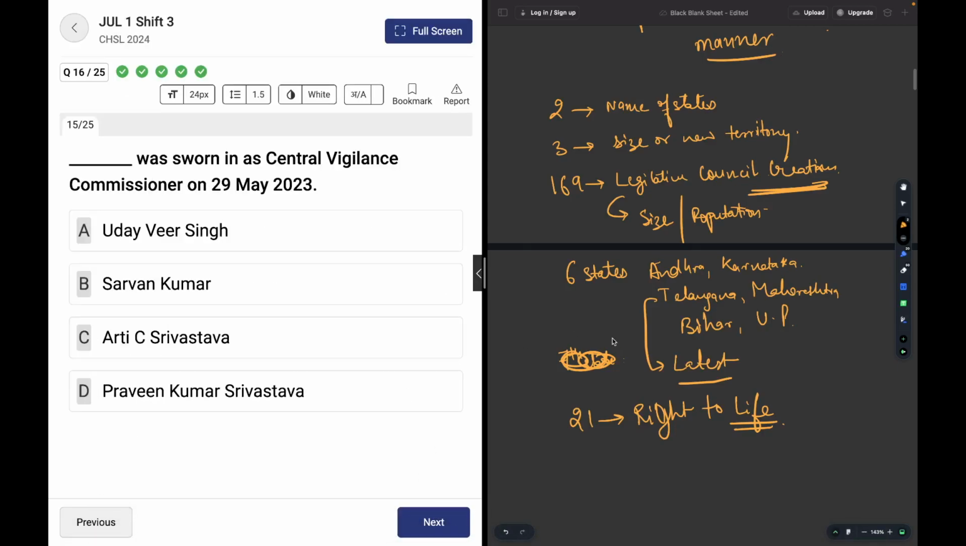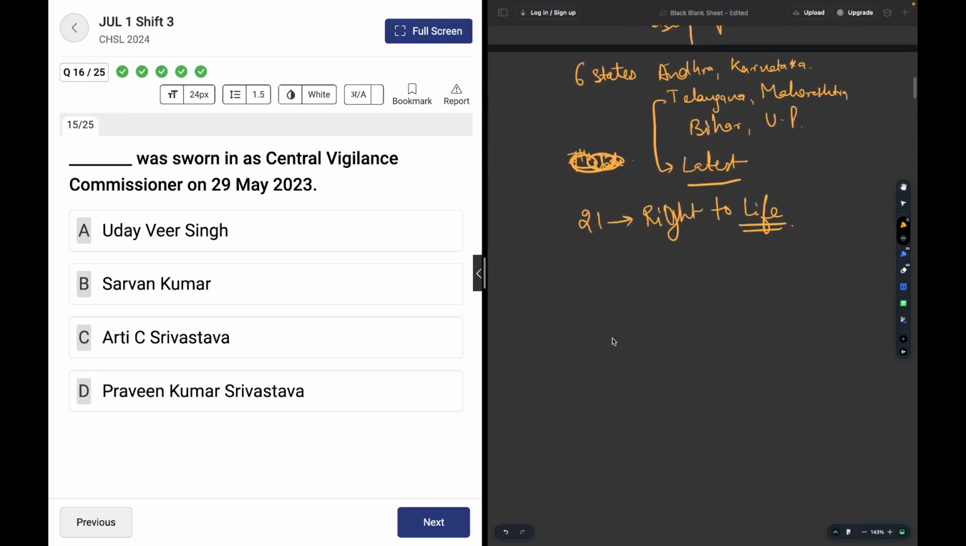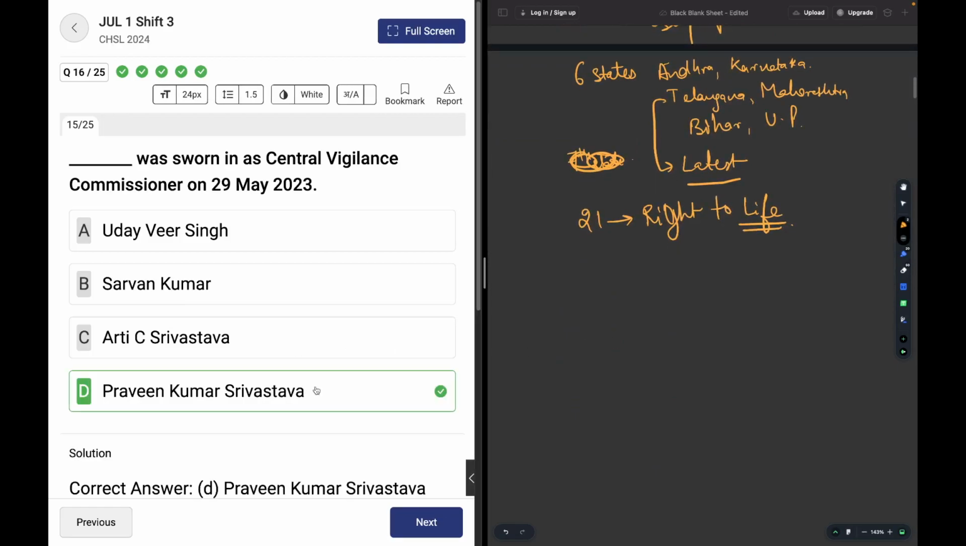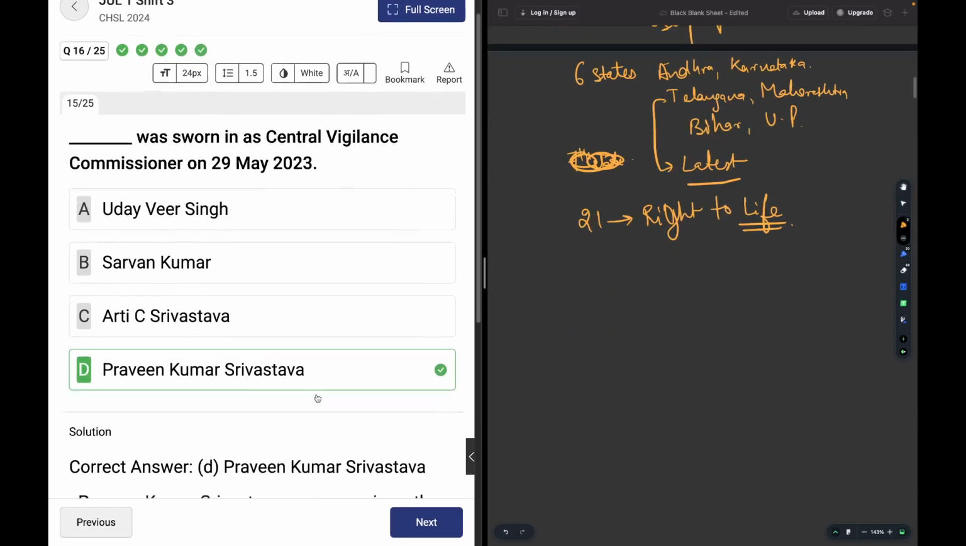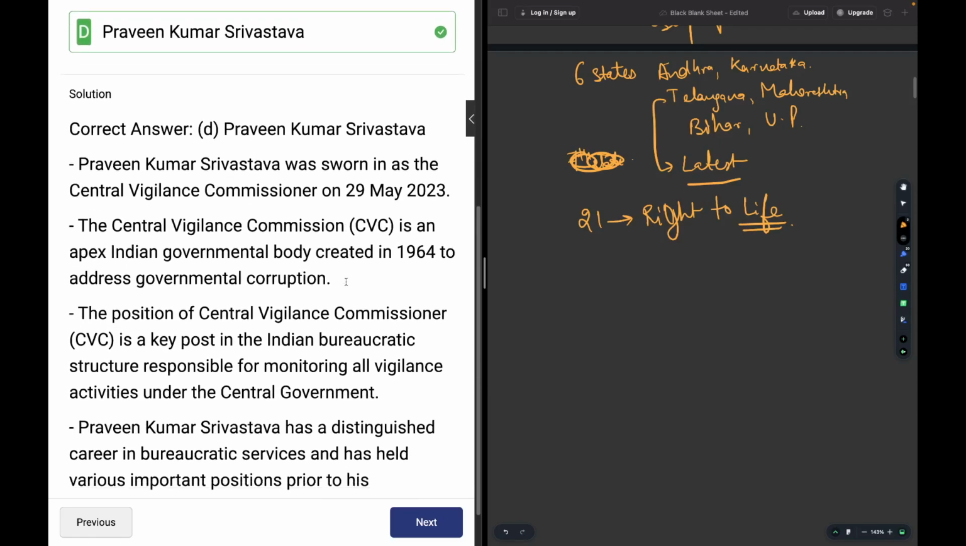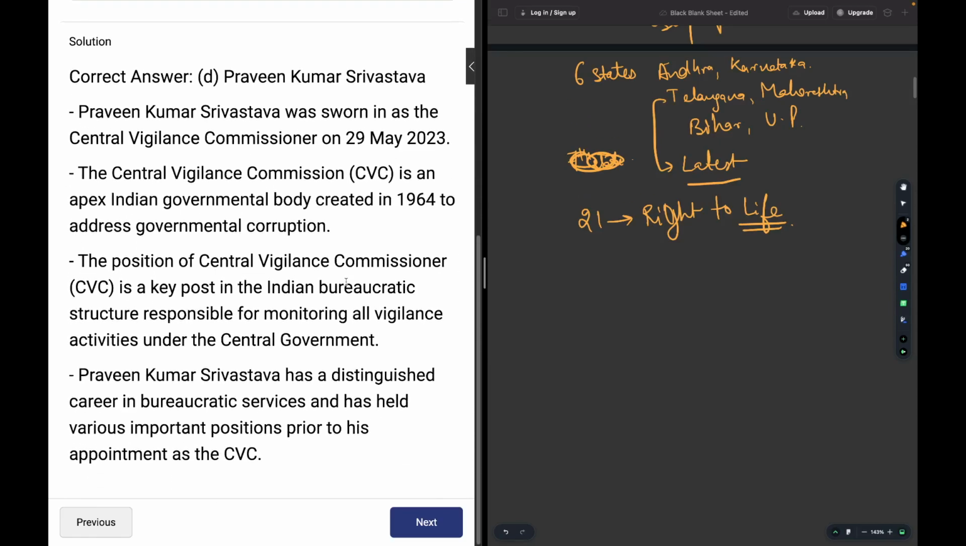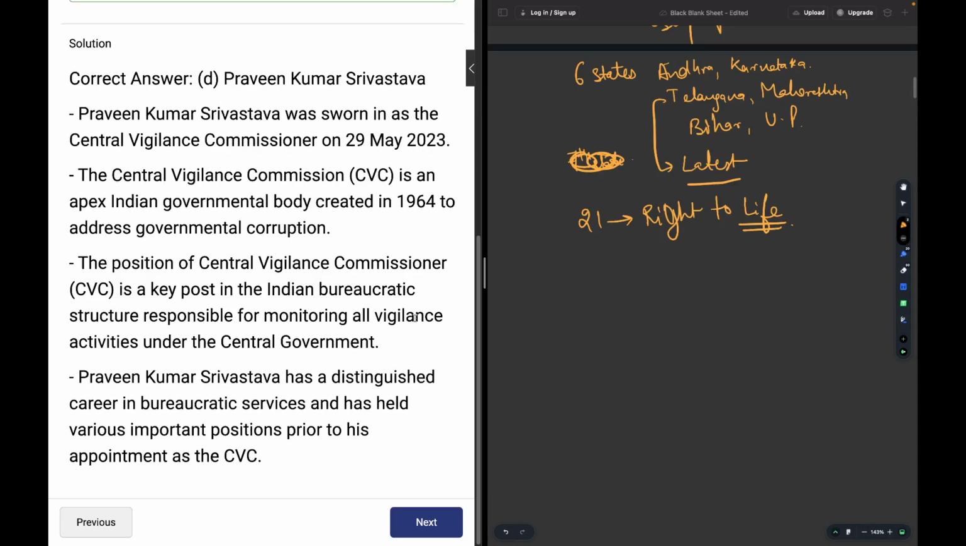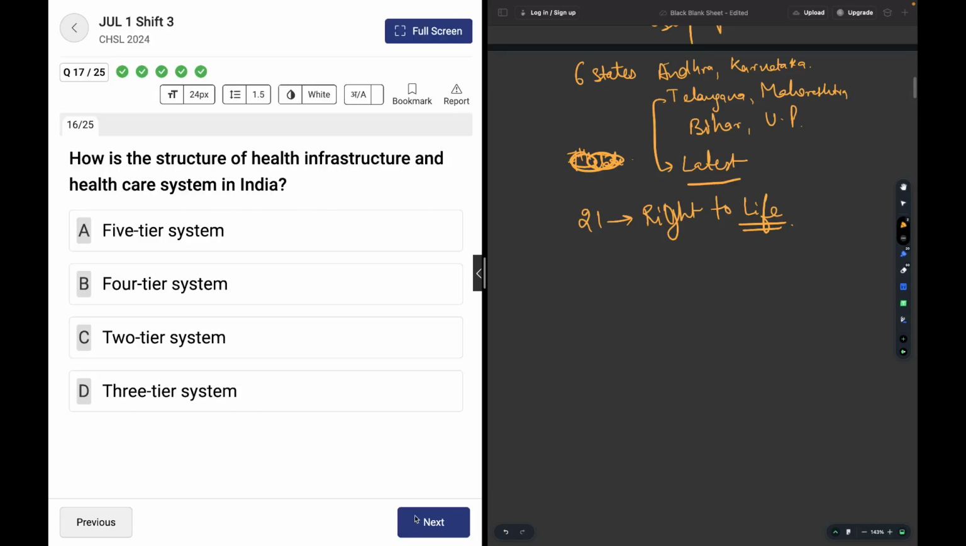Moving on, Dash sworn in as the Central Vigilance Commissioner. Okay, another Srivastava. The answer of the first one was also Srivastava. I believe the options were S. Jayashankar and everybody. Shringla was also one of the options. It was done in the last slide. Praveen Kumar Srivastava was sworn in as a CVC on 29th May 2023.